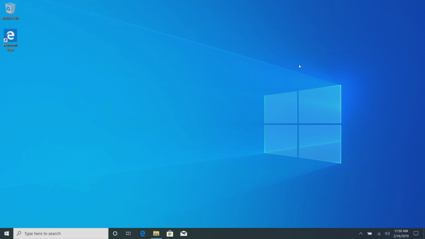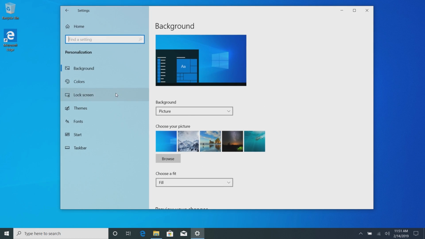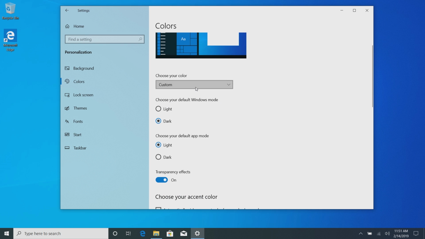And light is quite the theme with the April 2019 update, because if you jump into settings here and go to personalization, there's a new color option, or a few new color options actually, including this drop down menu here which allows me to change between light and dark. But the light and dark modes are a little bit more encompassing now. No longer does it just affect apps, it also affects the system UI as well, and that includes the taskbar, start menu, and action center.